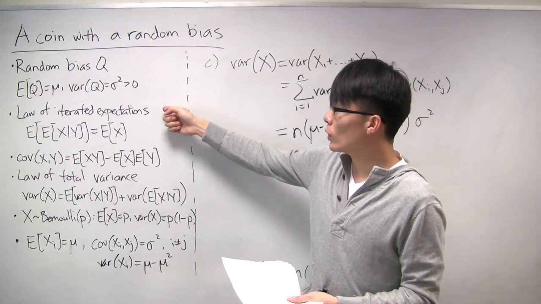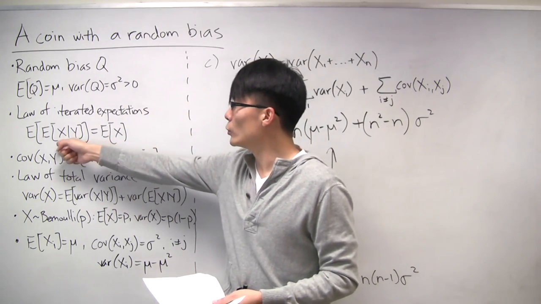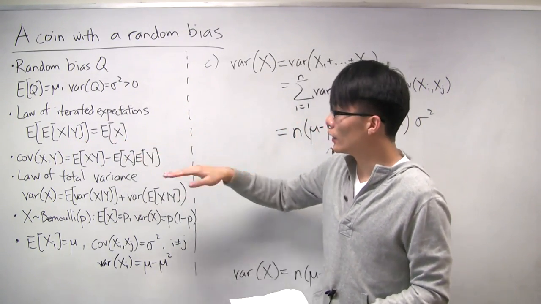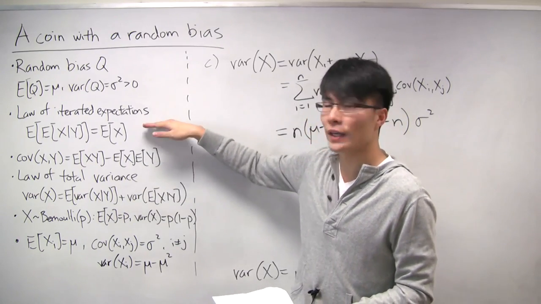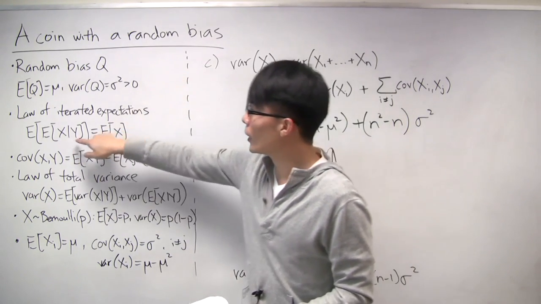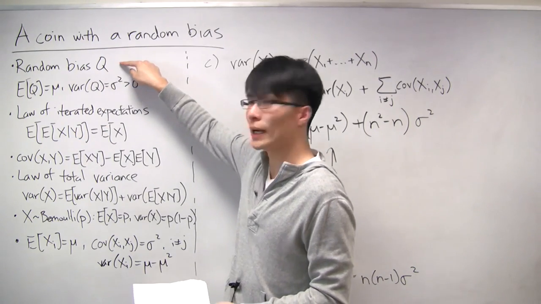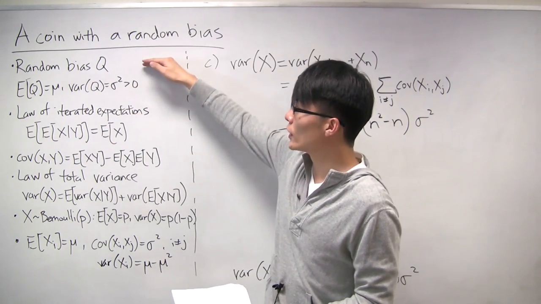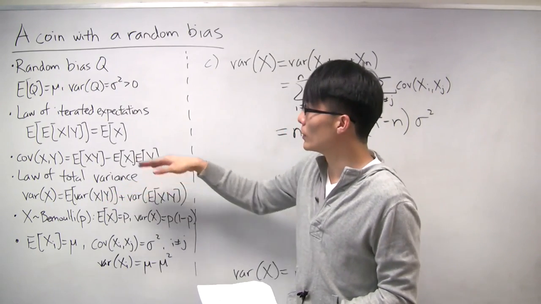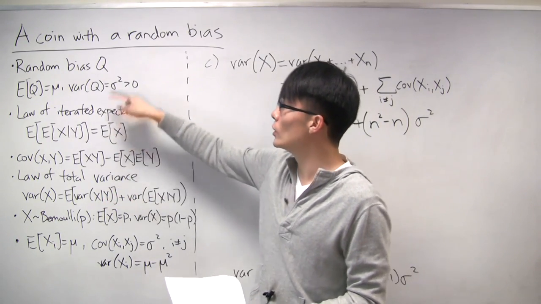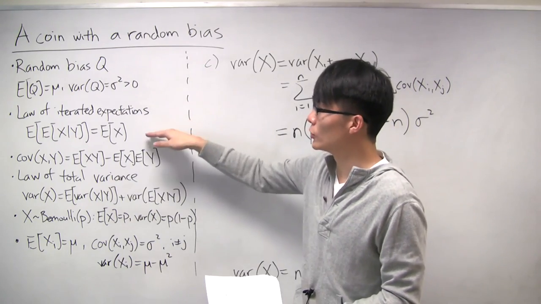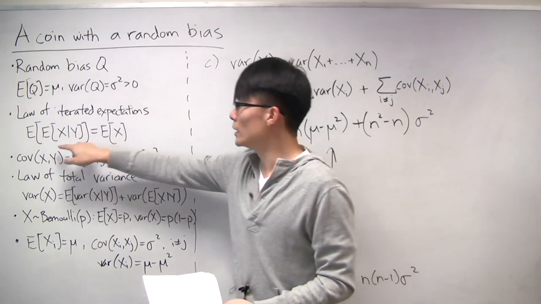So the rule of thumb is when you want to calculate the expectations for the layer where you're talking about heads or tails, it's useful to condition on the layer above, in this case, the random bias. Because once you condition on the layer above, that makes the next level much simpler, because you assume that you know what all the previous levels of randomness are, and that helps you calculate the expectation for this current level.